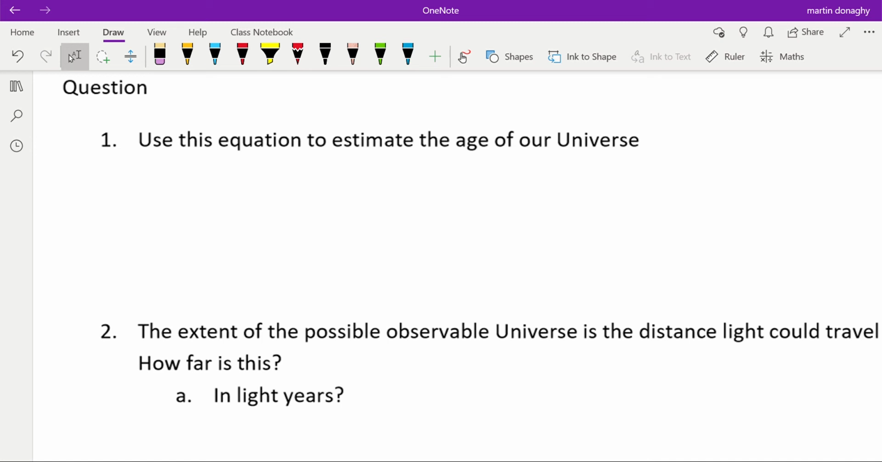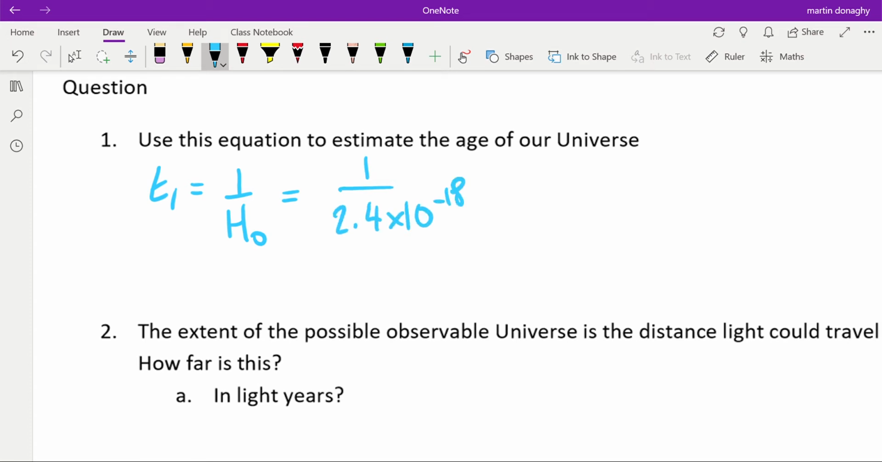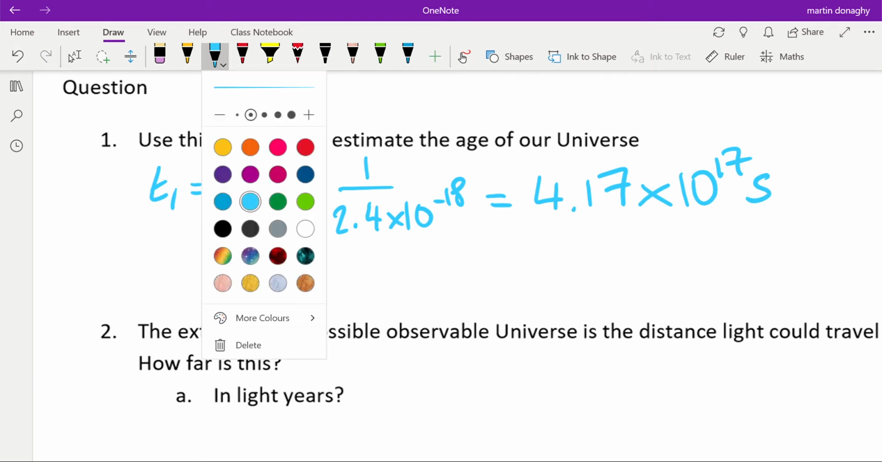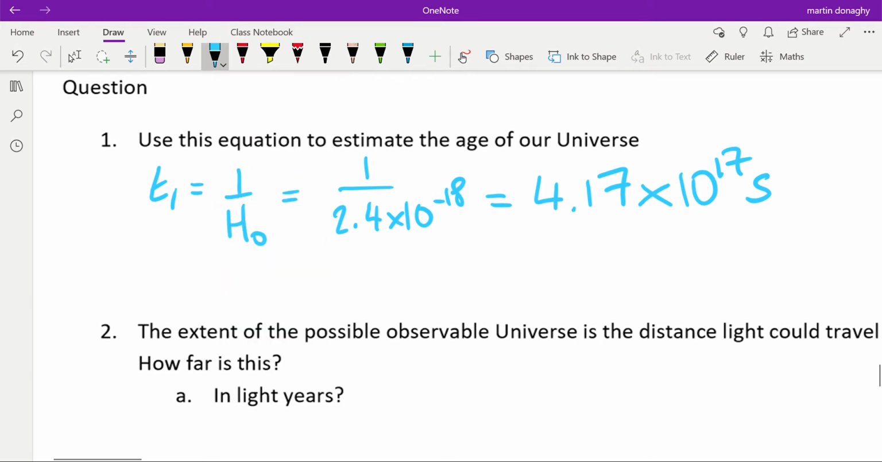Let's look at these questions. So the first one says use this equation to estimate the age of our universe, and time is just 1 over our Hubble constant, which is 1 over 2.4 by 10 to the minus 18, which gives you 4.17 by 10 to the 17 seconds. So that's how old that equation suggests the age of our universe is. We'll look a little bit more at that in question 2.